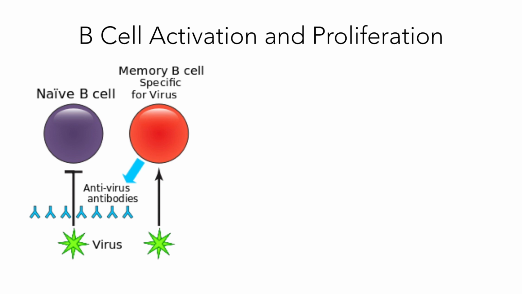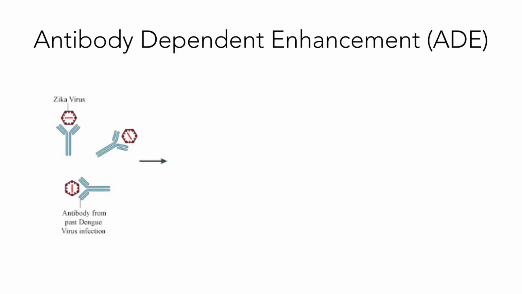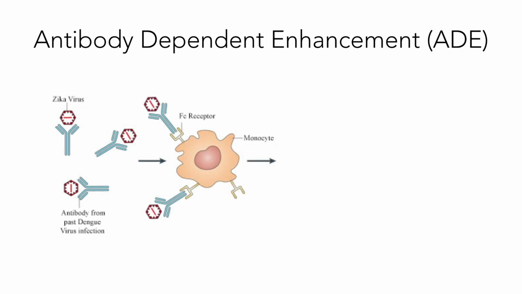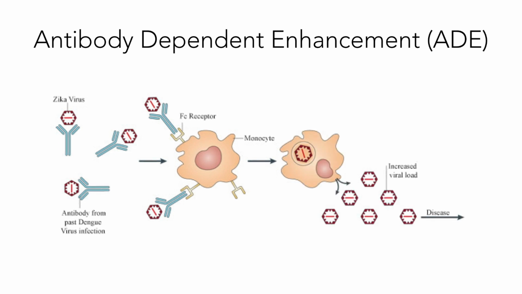Secondary infection causes these B cells to recognize and proliferate plasma cells, producing an abundance of antibodies specific to the first virus. This exacerbates the infection because these antibodies are able to bind to the virus but can't neutralize the threat. Fc receptors on monocytes recognize the Fc portion of the antibodies and then phagocytose the antibody-virus complex. This infects the cell and leads to an increase in viral load.